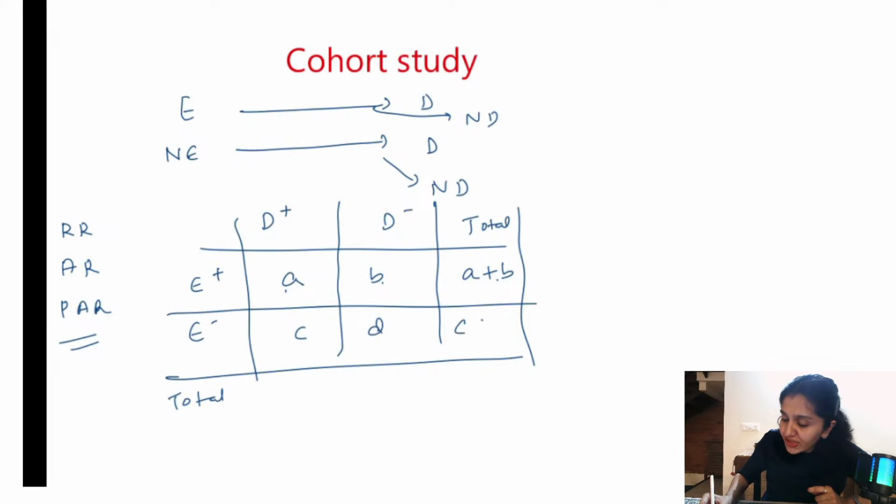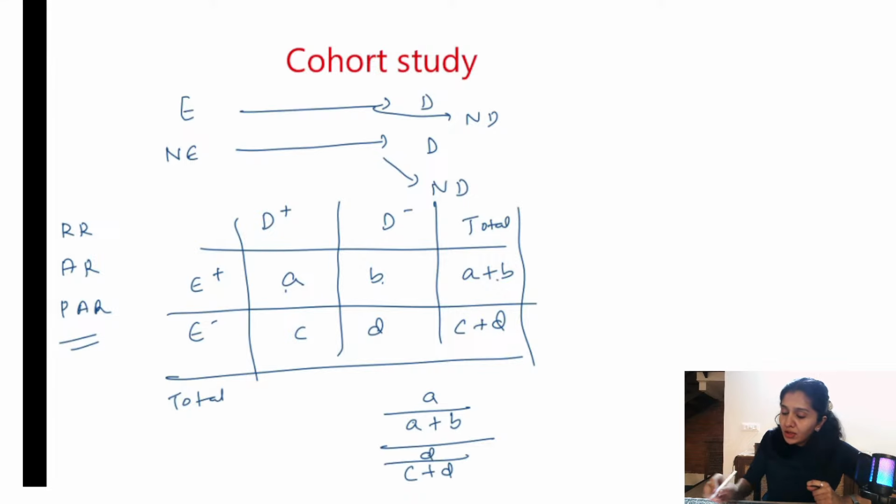Non-exposed is C plus D. So basically relative risk is incidence among the exposed divided by incidence among the non-exposed. Exposed is A plus B. Out of that, how many actually have the disease? That is incidence among the exposed, divided by incidence among the non-exposed, C divided by C plus D. So this is what is relative risk.